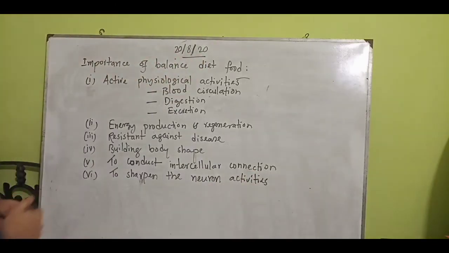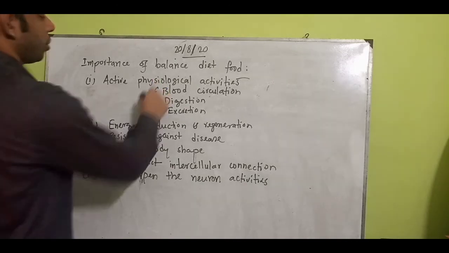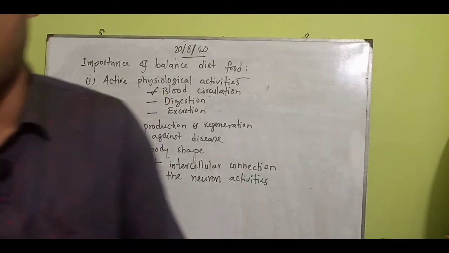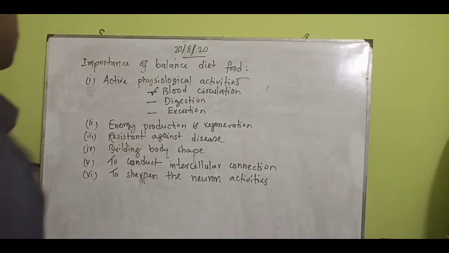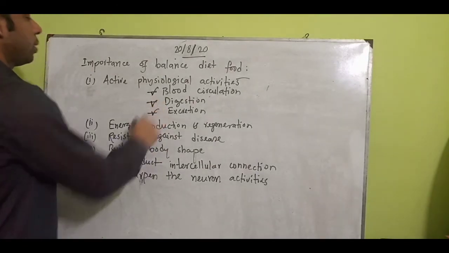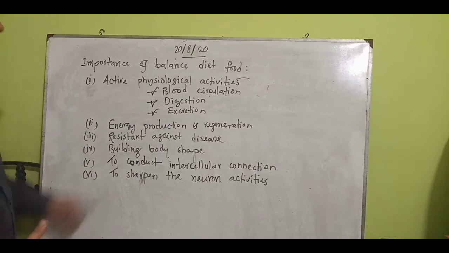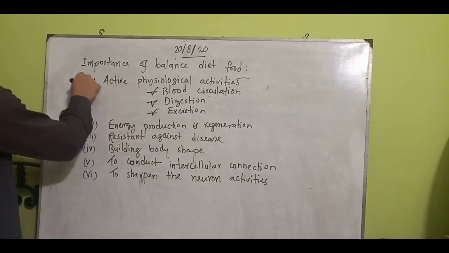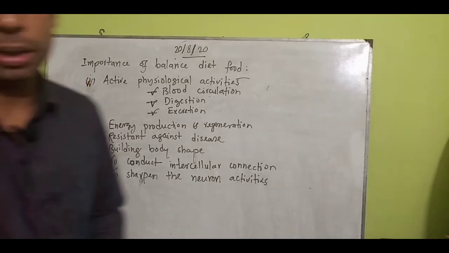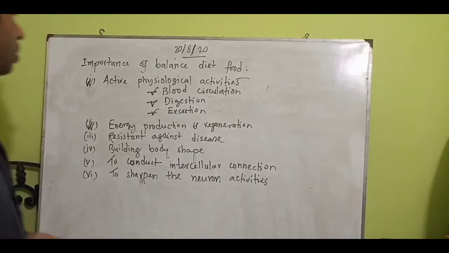So look here. Active physiological activities are very important. Blood circulation, I told you. Digestion is going on there. Excretion: this type of physiological activity is done by balanced diet food. Very importantly, energy production and regeneration. Carbohydrate types of food and fats produce energy and help regeneration.